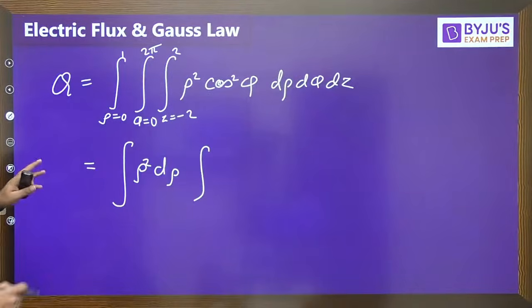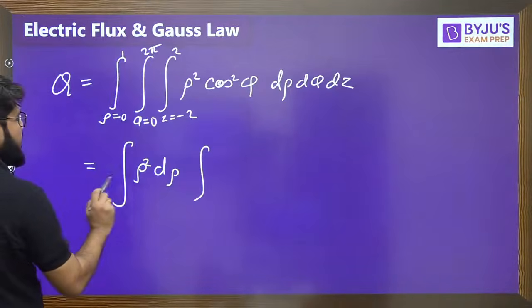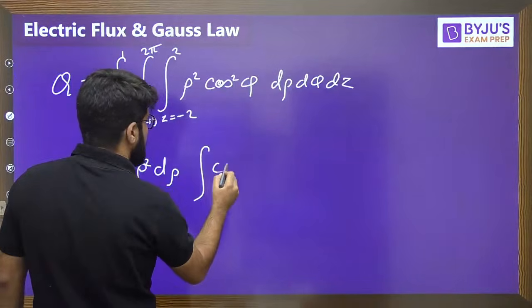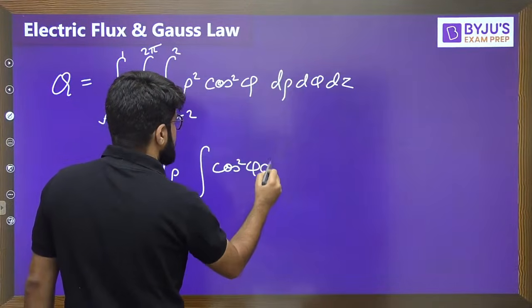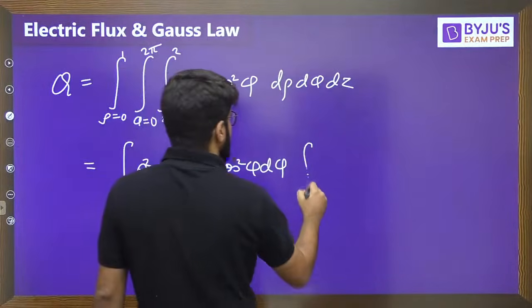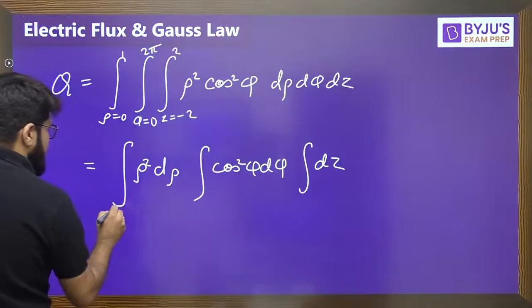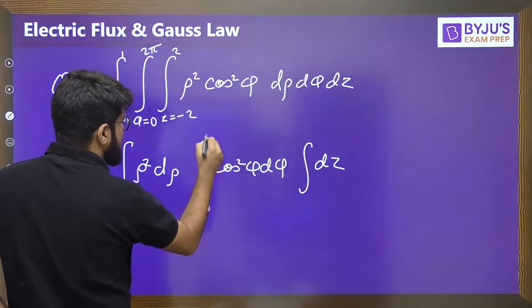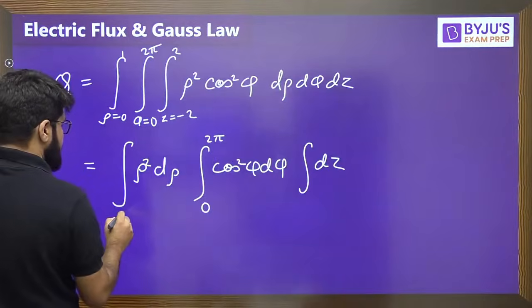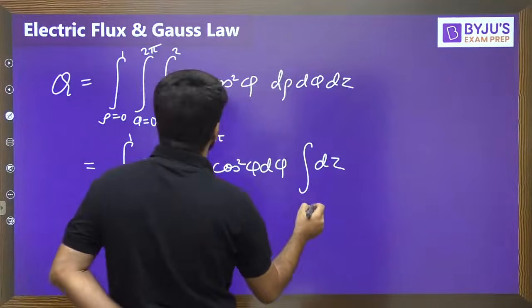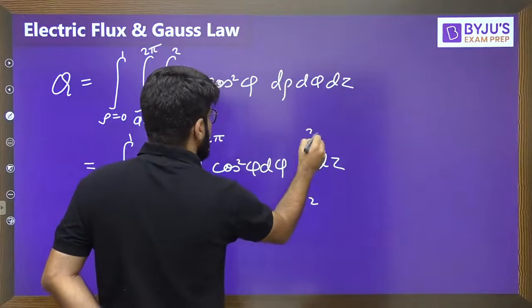Okay, so let's separate out this integration. Integral rho square d rho, integral cos square phi d phi, integral dz. This is the limit 0 to 2 pi for phi, rho is under the limit 0 to 1, and dz is under the limit minus 2 to plus 2.